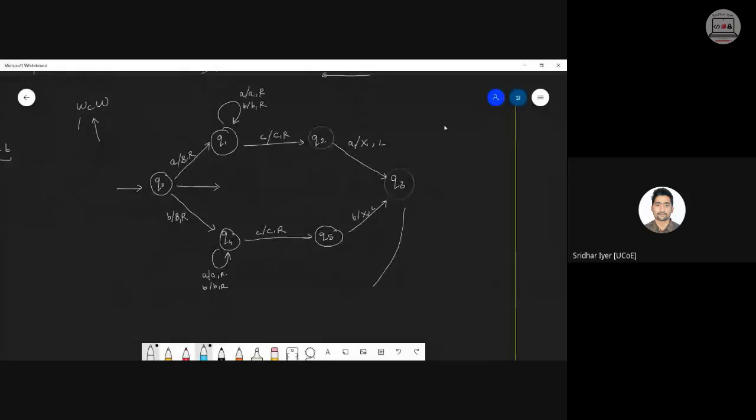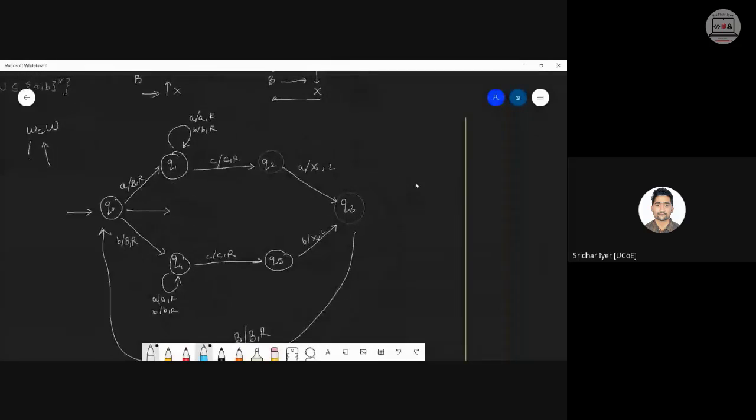So from Q3, there will be a comeback state over here. It will be like B, B, and R. And the entire process will once again begin. So we have to add loops over here in Q3 because we are bypassing every character which falls in between. So it could be C, C, L; it could be A, A, L; it could be B, B, L; it could be even X, X, L. Why? I will show you.